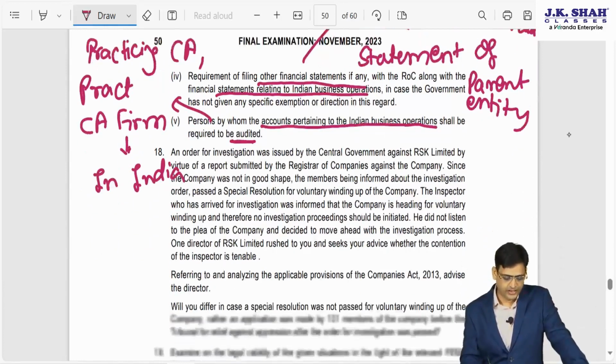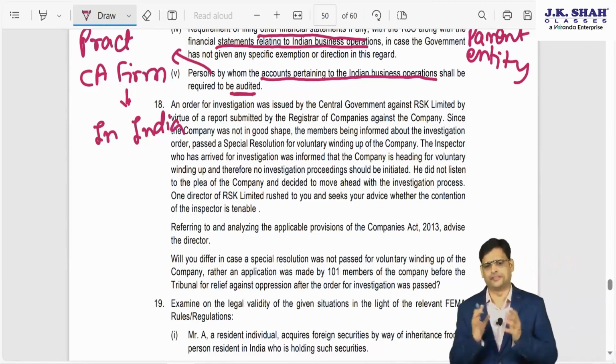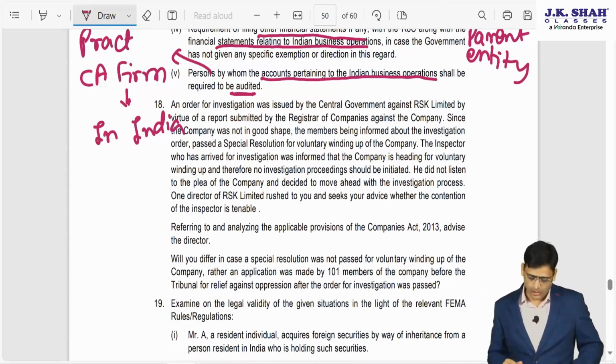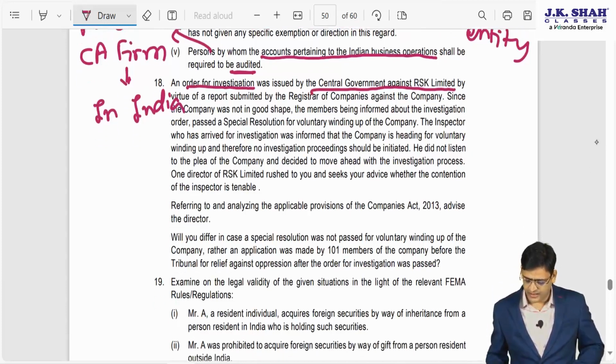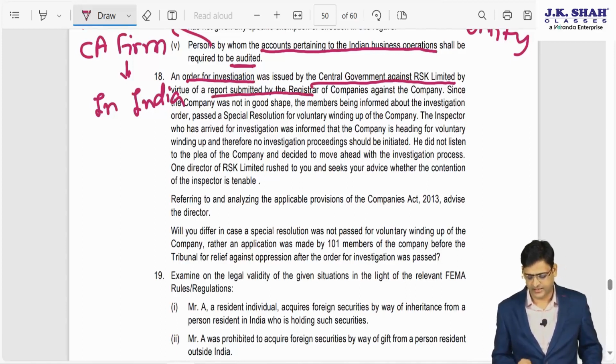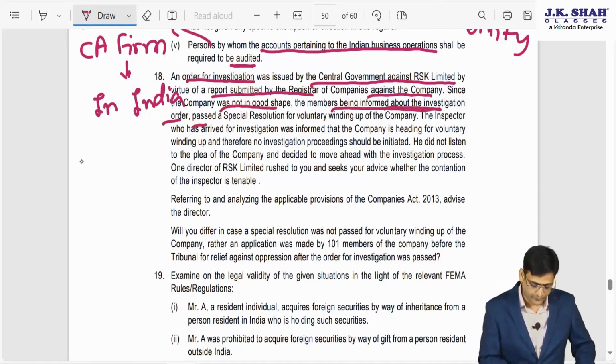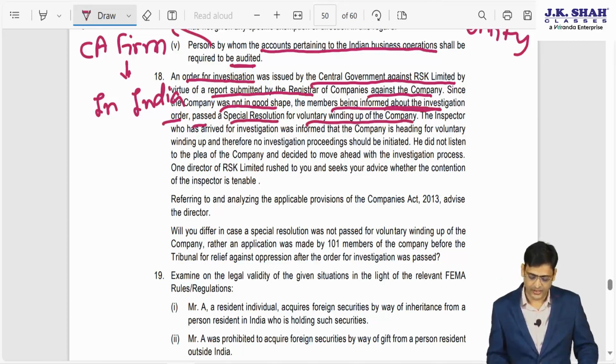Now I am moving on to the next question. I am trying to keep it compact, but I am trying to cover all points also. An order for investigation was issued by the central government against RSK Limited by virtue of a report submitted by the registrar of companies against the company. Since the company was not in good shape, the members, being informed about the investigation order, passed a special resolution for voluntary winding up of the company.